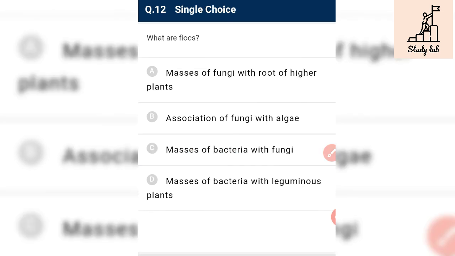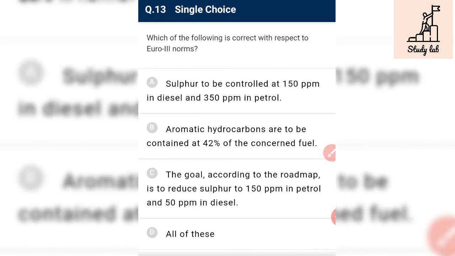Masses of bacteria associated with fungal filaments form a mesh-like structure. Fungi plus bacteria, masses of bacteria which form a mesh-like structure associated with fungi.